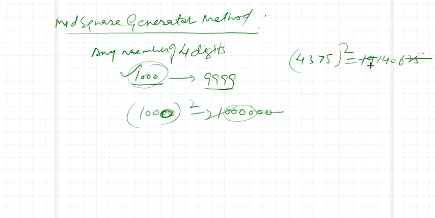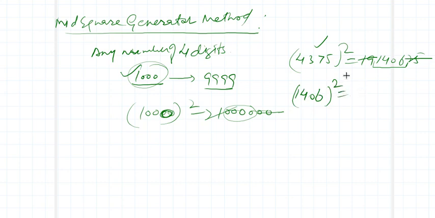I will chop off these two numbers and I will get a new number. Means I started with this number and I got a new number, and then I will again square it.